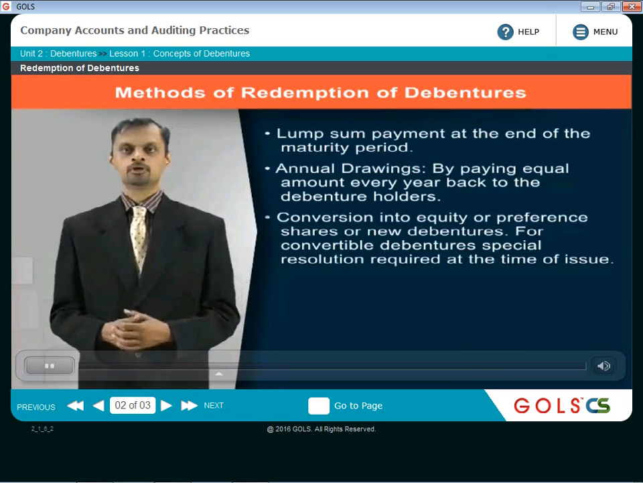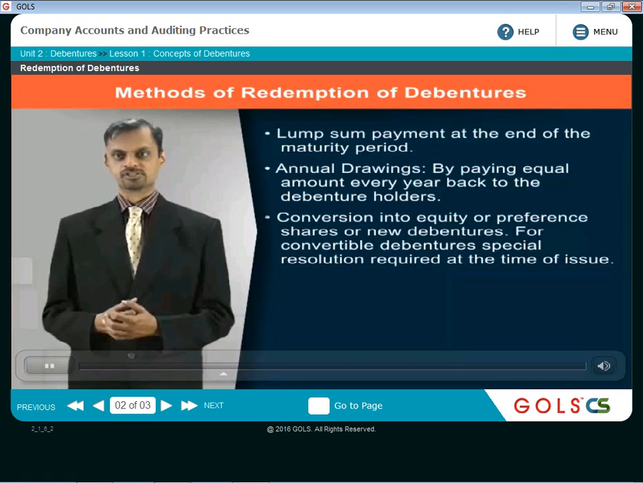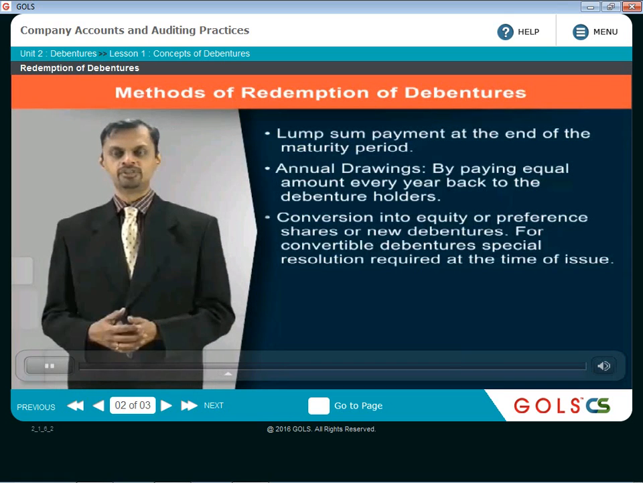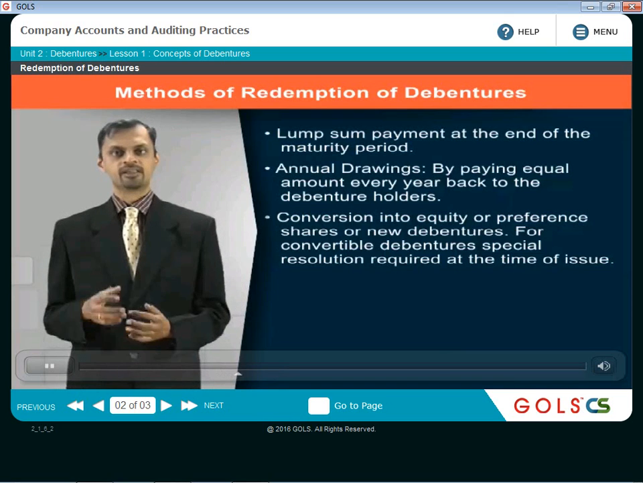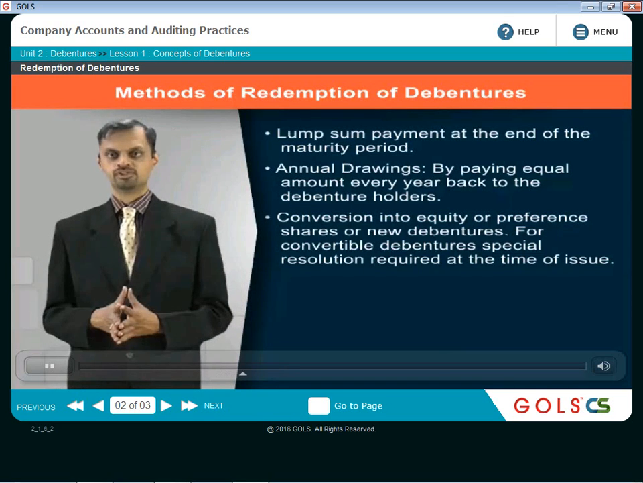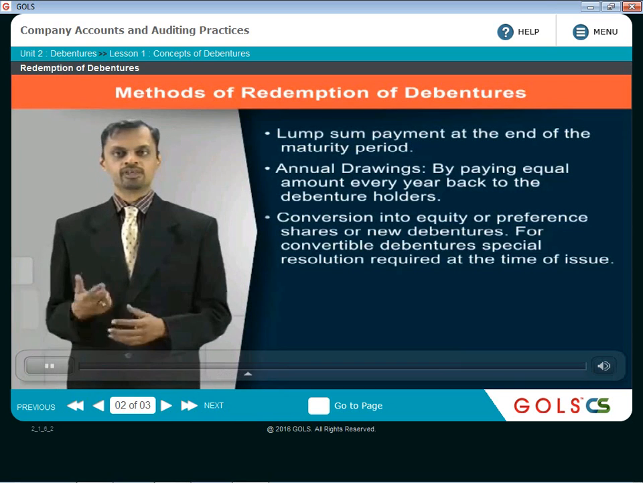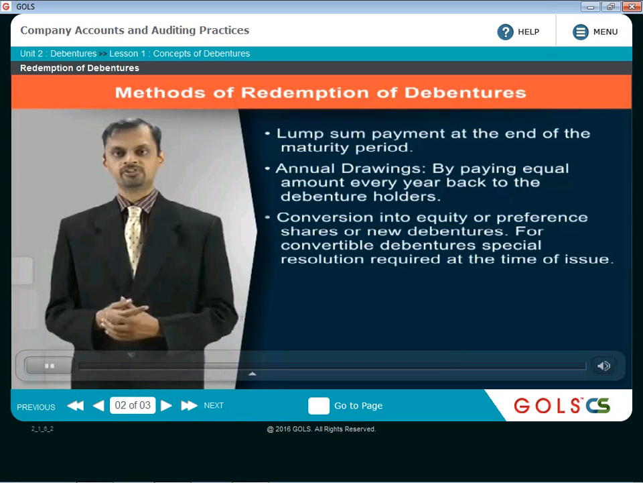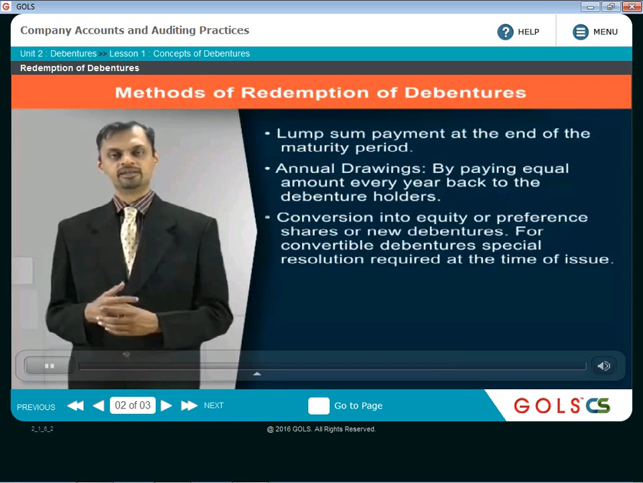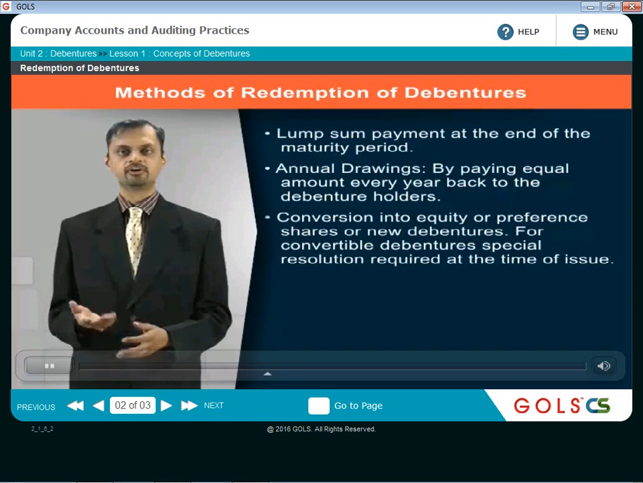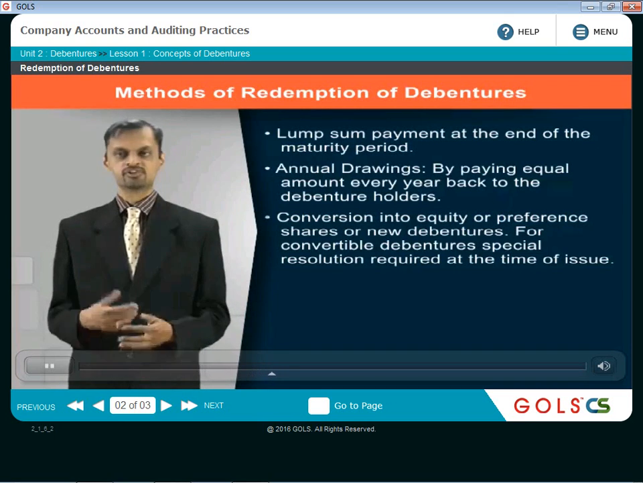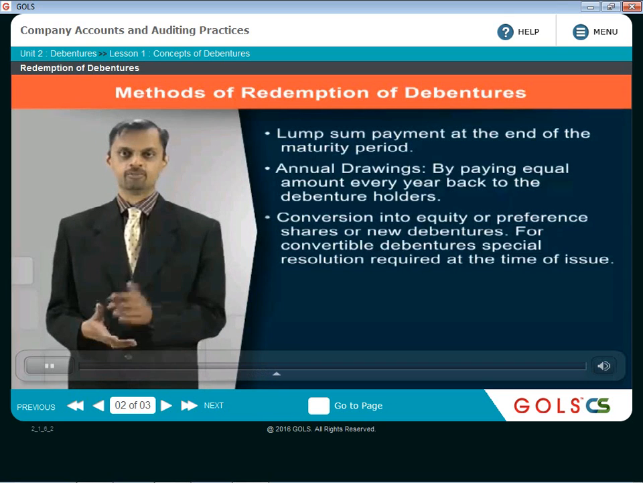So this is called convertible debentures. Now for issuing convertible debentures, you need a special resolution in the general meeting at the time of issue of convertible debentures. Once the convertible debentures are issued, it is an option given to the debenture holders. Instead of cash, they can convert those debentures into equity shares, preference shares, or new debentures, whatever is agreed upon in the conversion terms.